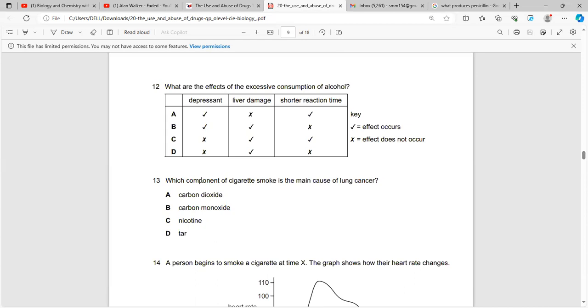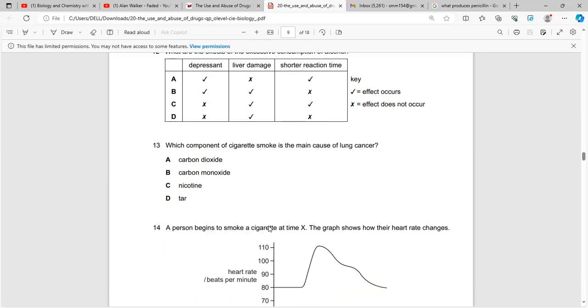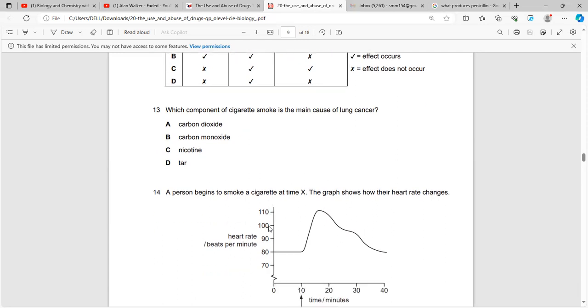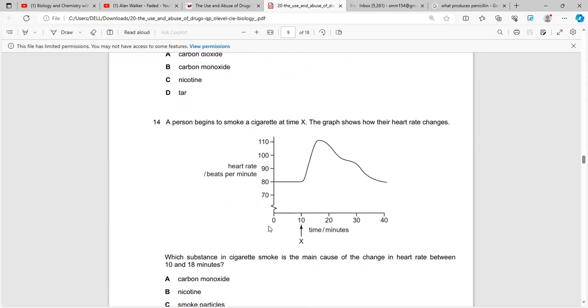Now, which component of cigarette smoke is the main cause of lung cancer? Although all four of these components are present in cigarette smoke, the one which causes lung cancer is carbon monoxide. And another thing about carbon monoxide is that it's known as the silent killer. Often in home appliances and in gas heaters, carbon monoxide is an odorless gas, and in cases of gas leak, many people die from carbon monoxide poisoning in their sleep.